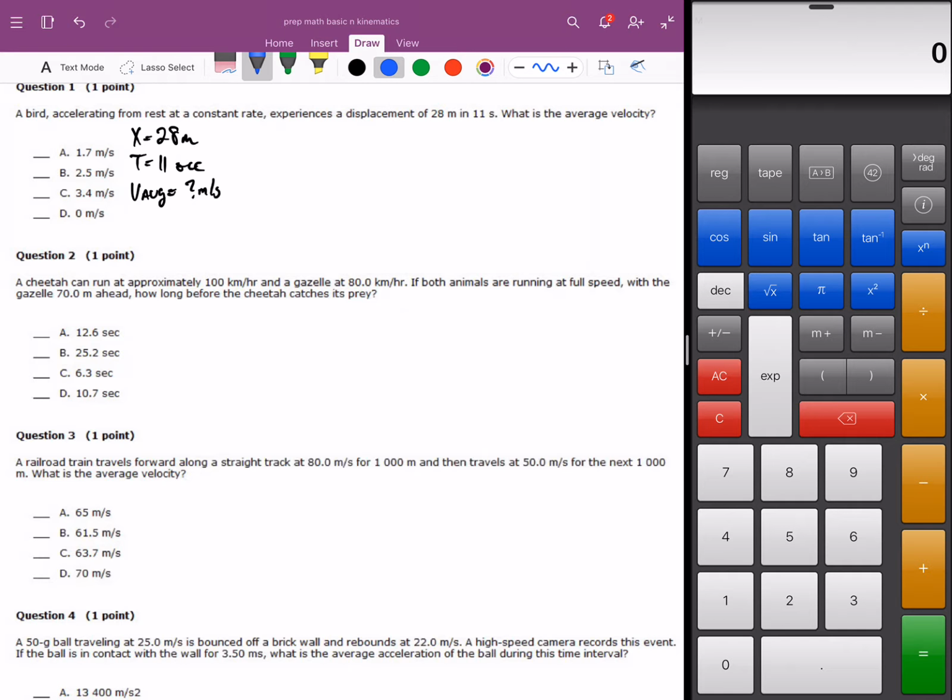First thing, solve for acceleration. You have x equals half acceleration times time squared. 28 equals half times the unknown acceleration times 11 seconds squared.